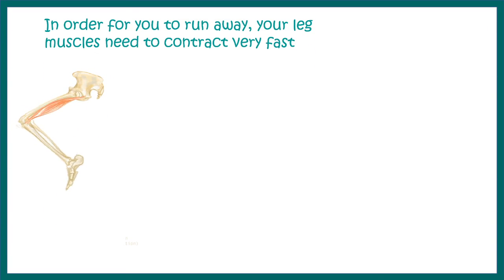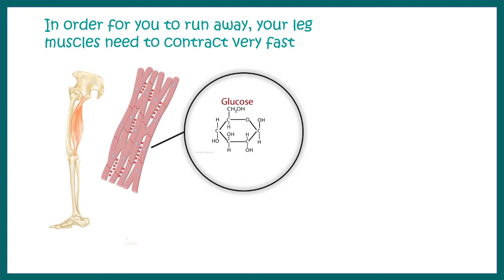While you are running away from the dog, your muscles need to be contracted very rapidly. These muscle contractions require a lot of ATP, and that ATP comes from glucose, right? But soon after you start running, this glucose would be depleted, and it needs to be replenished in order for your muscle to get contracted.